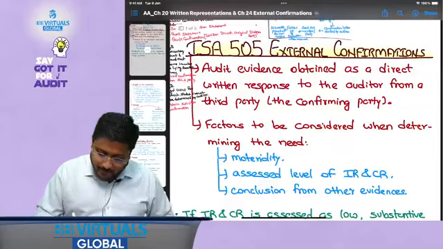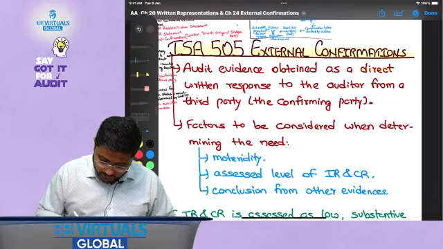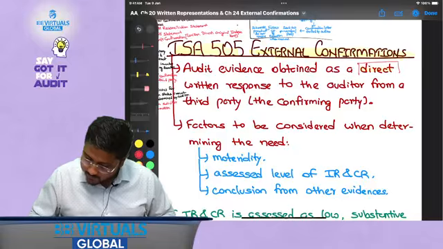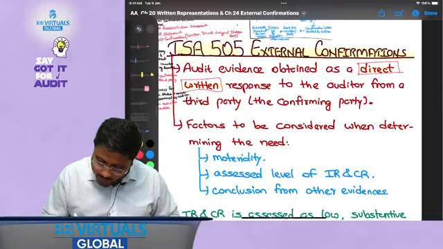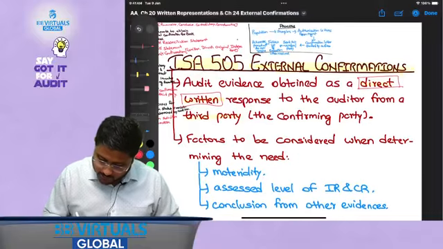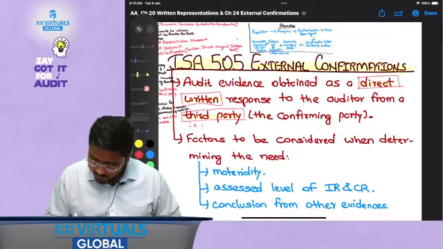So audit evidence obtained as a direct, that is, it is direct. Written, it is written, we have already discussed that, to the auditor from a third party, that is external and independent.